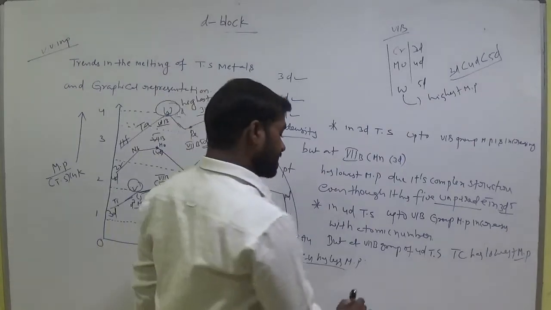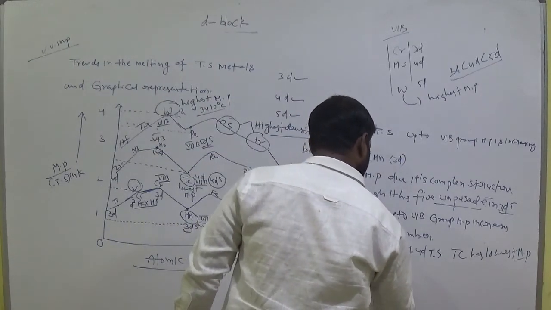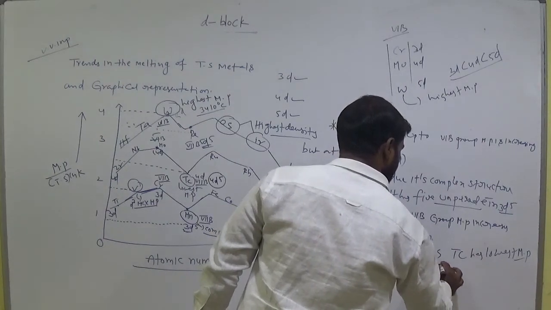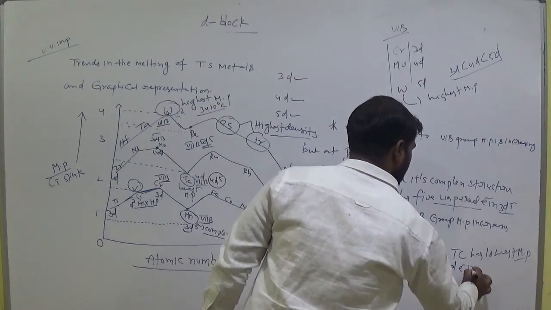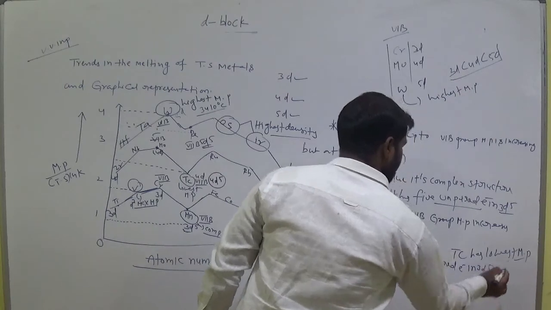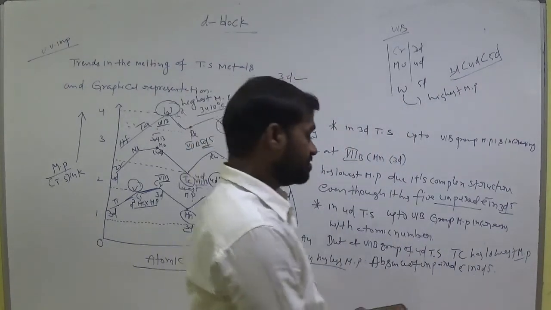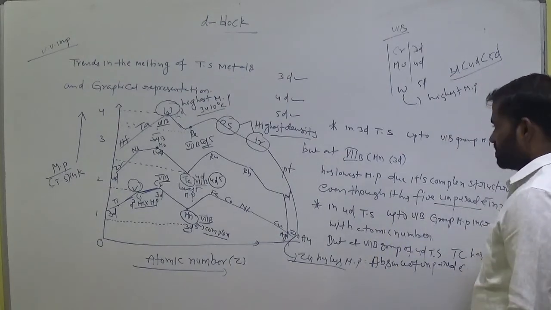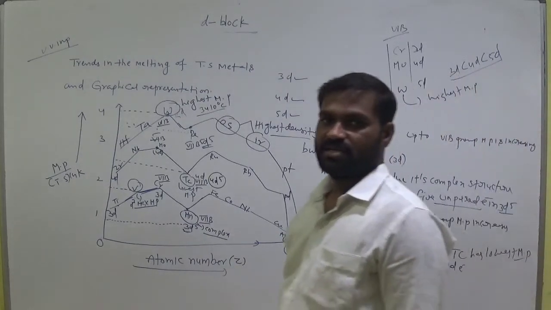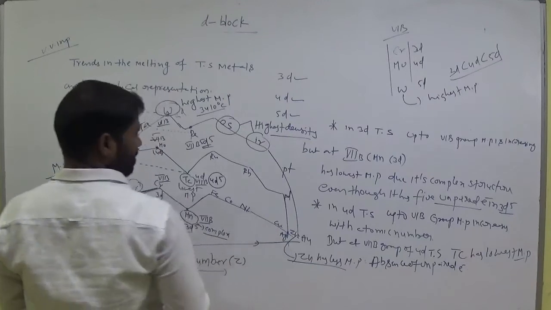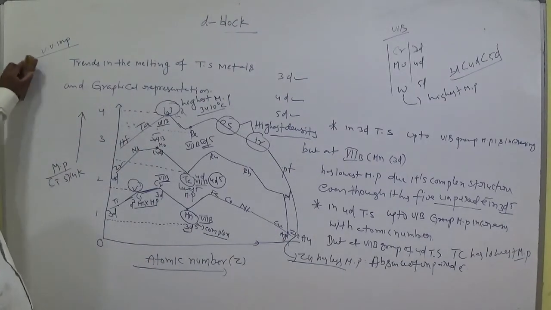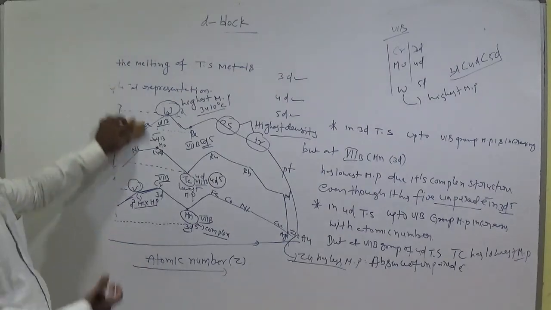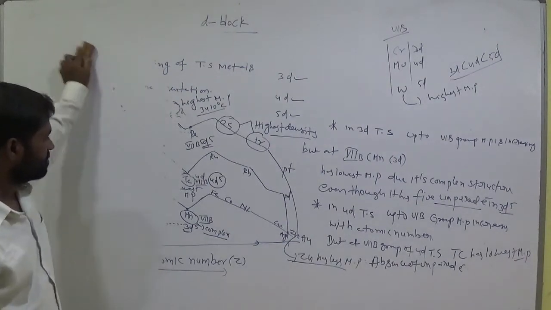Absence of unpaired electrons in the D orbital, absence of unpaired electrons. Am I right? Clear, all of you? Through this graph we can explain all the points. Okay?